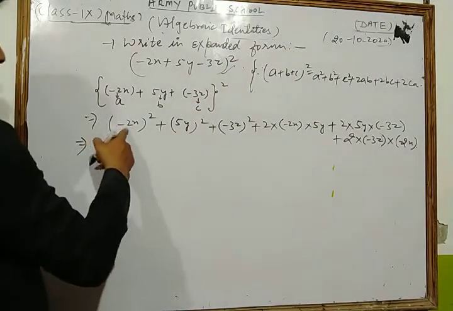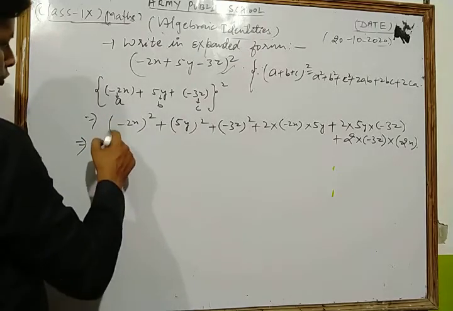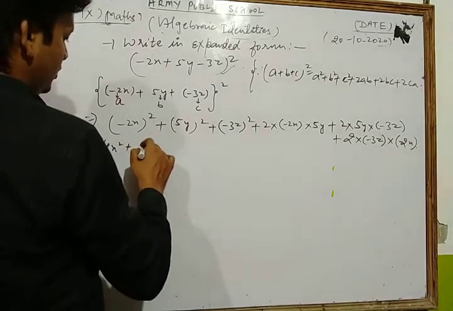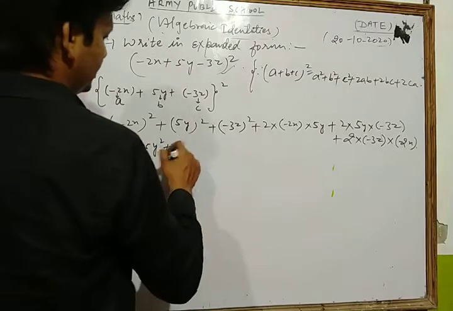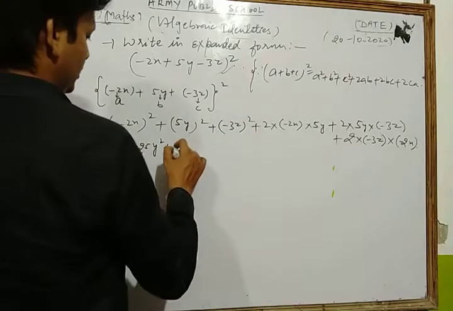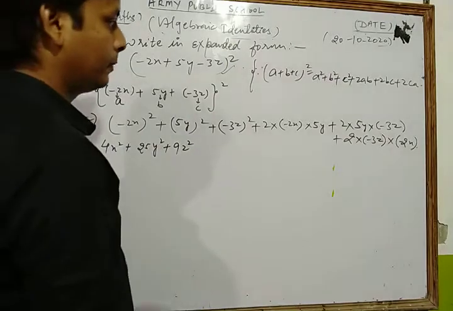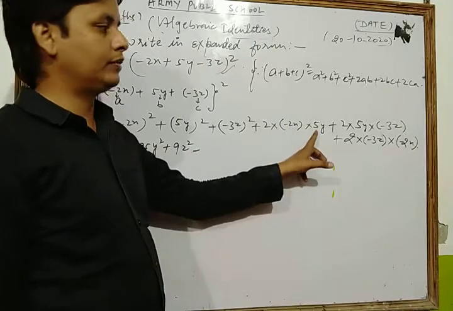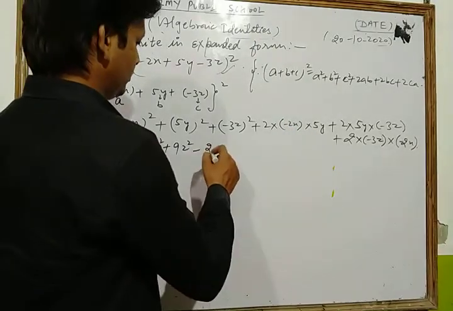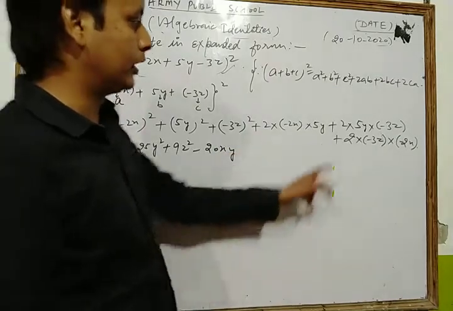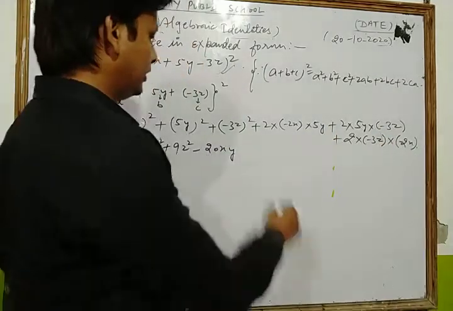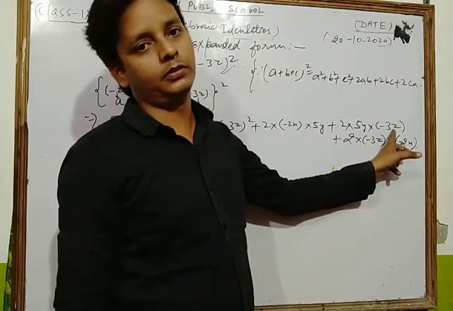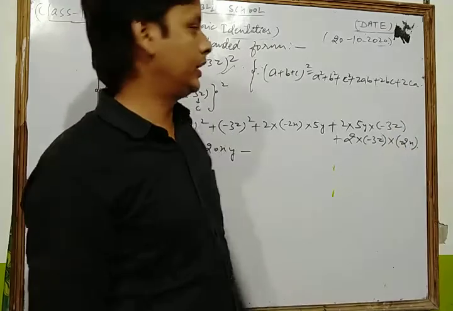Now what I do, dear students? We expand them. We get 2 to the 4, and minus converted into plus. This is 4x square plus 25y square, plus minus 3 square already plus, so 3 3 is 9z square. Now look here, plus minus 2 2 is 4, 4 5 is 20xy. Okay, now look here, plus minus, so here we write minus, and this is 2 5 is 10, and 10 3 is 30.